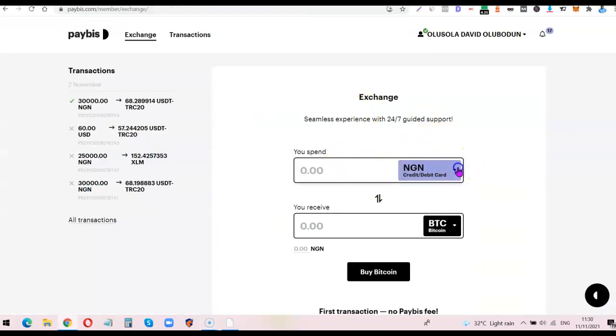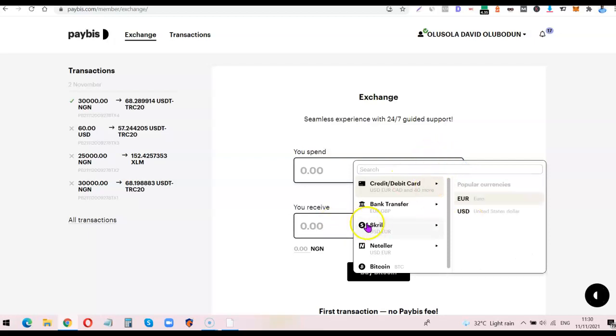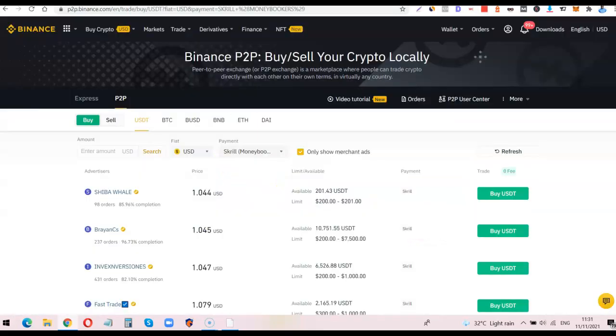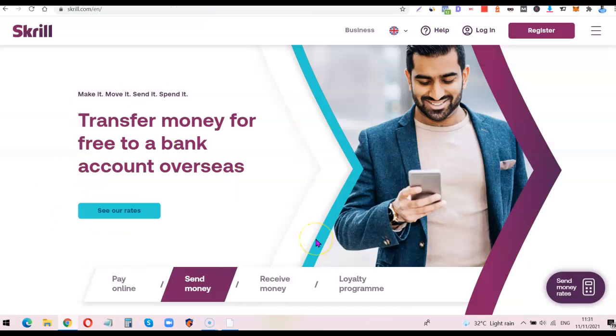So if you click on the card area here, you see the option of Skrill. So you can actually top up your Skrill account, then use it to buy coin on Paybiz using the Skrill method here. Once you've done that, you're going to have the funds sent to your Binance account. From your Binance account, you can now sell it for Naira on the P2P exchange rate. All right, so this is basically how you can use Skrill, and Skrill is one of the best ways you can make good profit when it comes to dollar arbitrage.